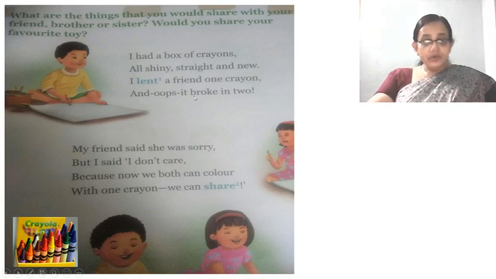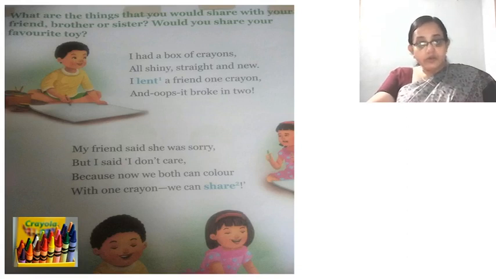Yes. So what was the reaction given by the boy? Oops. We say oops when we get surprised or when we get a shock. What do we say? Oh, oops, ouch. We say all these words. So here the reaction is oops, like this. The crayon broke into two. He gave one crayon. It had broken into two pieces.